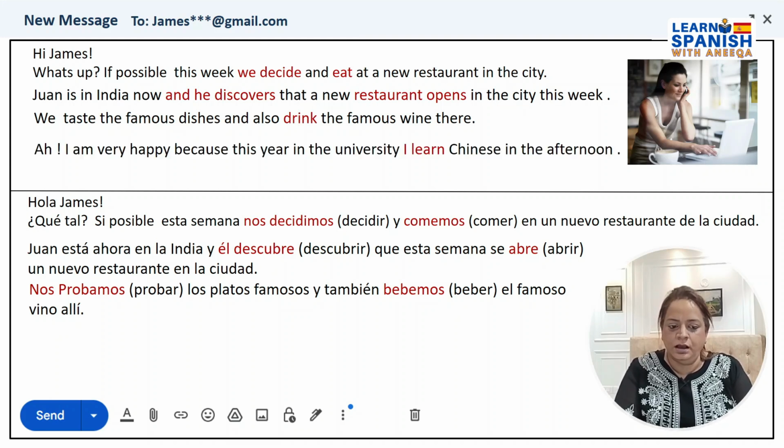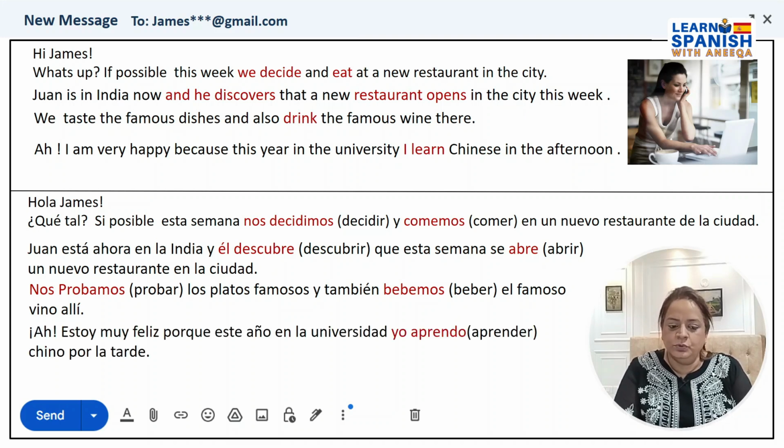Next, I am very happy because this year in this university I learn Chinese in the afternoon. Estoy muy feliz porque este año en la universidad yo aprendo chino por la tarde. Again, here, can you see? It is an ER verb, aprender, so it will take the first person singular form of yo, that is O. ER will be removed and an O is added to make it aprendo.